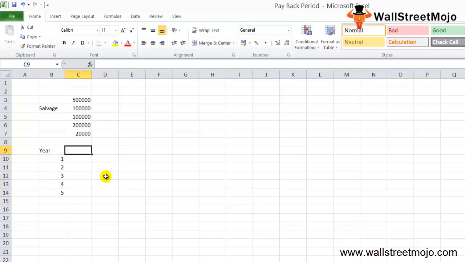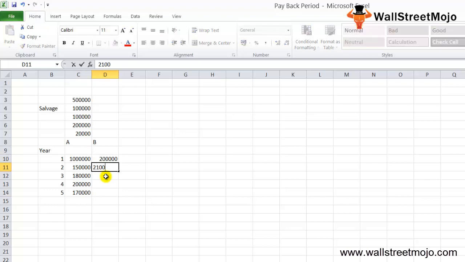There are different cash flows for A and B. The cash flows are 1 lakh, 1 lakh 50, 1 lakh 80, 2 lakh, and 1 lakh 70. Control X and Control V. In a similar fashion, 2 lakh, 2 lakh 10, 1 lakh 80, and 1 lakh 70. Your last is 40,000. And here is the salvage value. The salvage value is 50,000 and 60,000.